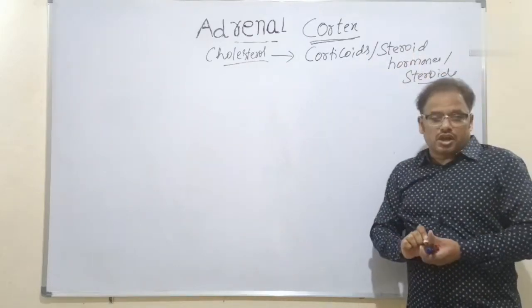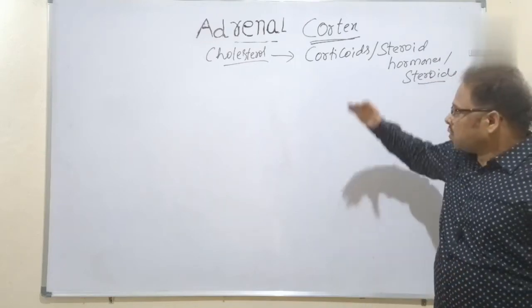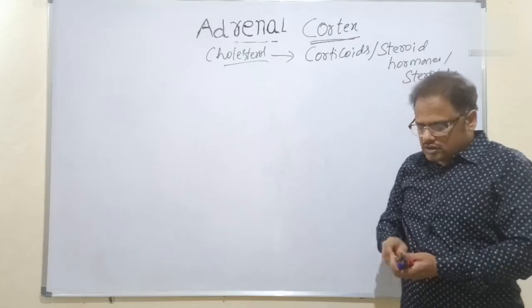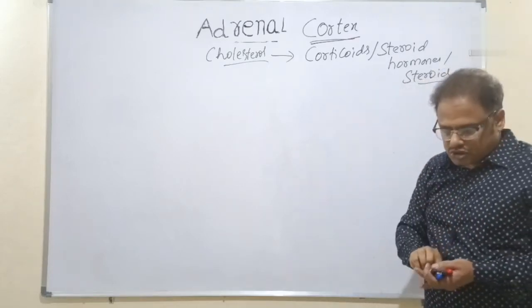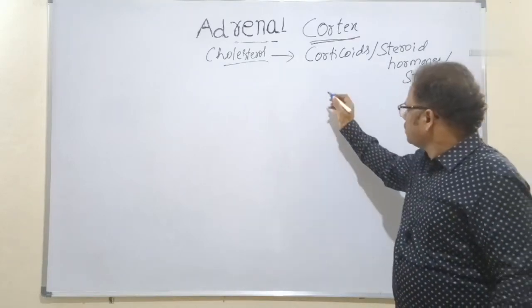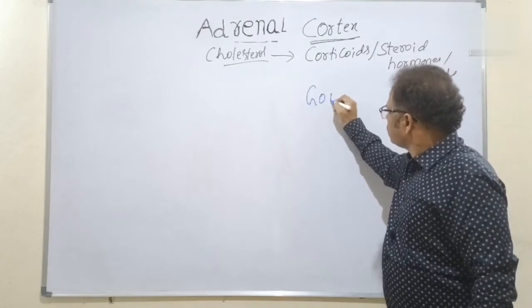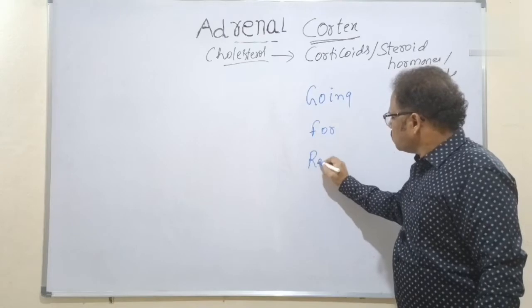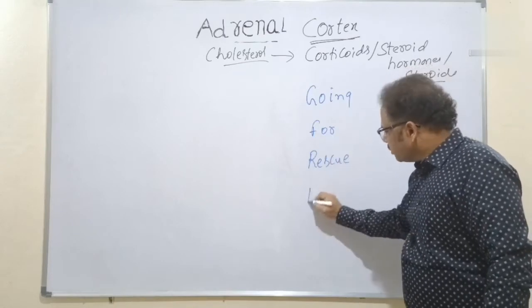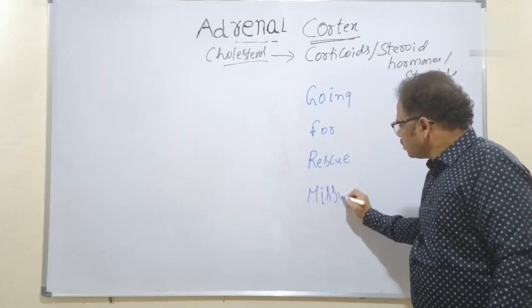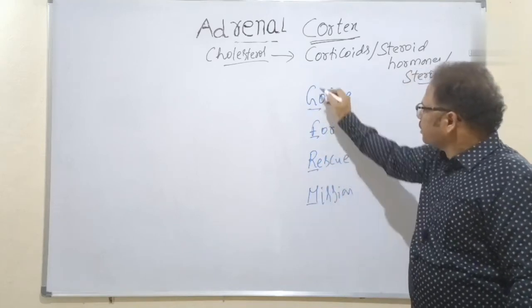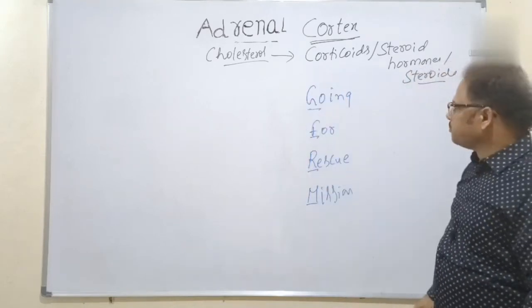Now what is the structure of the adrenal cortex? No doubt it is present in the outer part of the adrenal gland. Just remember one quote, children. It's very simple: going for rescue mission, G, F, R, M. Okay, finished. It's very simple.